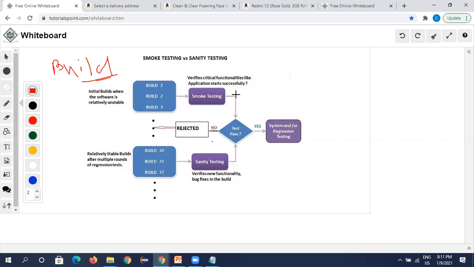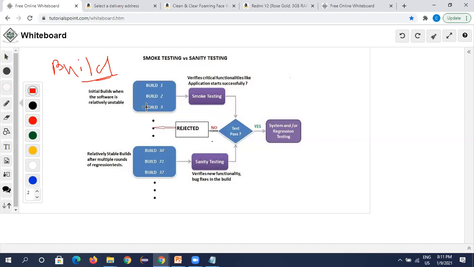So for reducing the time and making sure the application is ready for testing, if the very critical functionalities are not ready and not good for testing, what is the purpose of doing testing, right? So to verify whether the application is ready for testing or not, we do a smoke test.